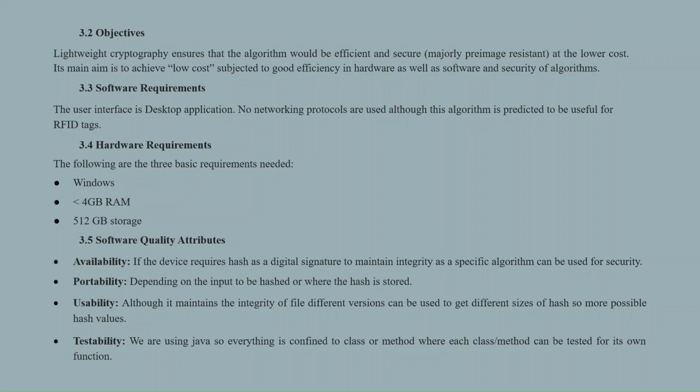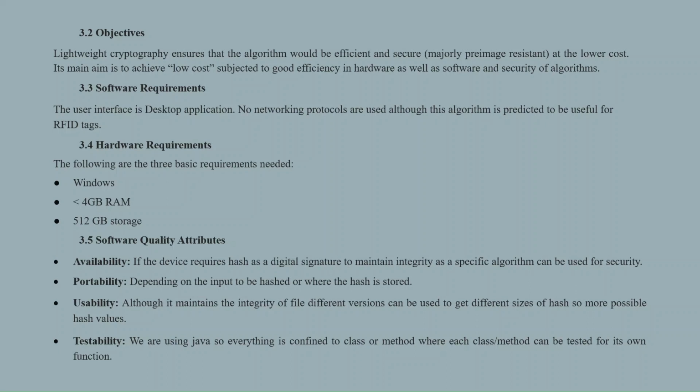Objectives: lightweight cryptography ensures that the algorithms would be efficient and secure, majorly pre-image resistant, at lower cost. Its main aim is to achieve low cost subject to good efficiency in hardware as well as software, and security of algorithms. Software requirements: the user interface is a desktop application.